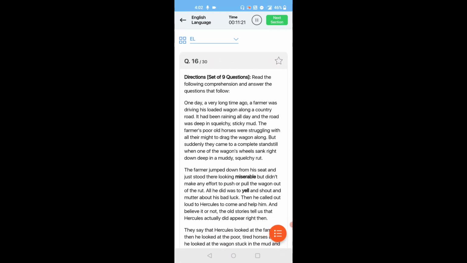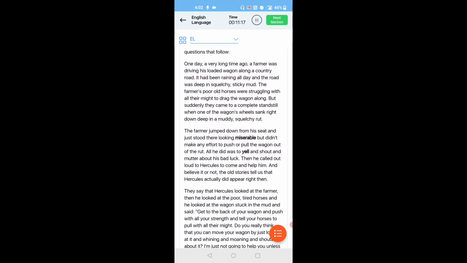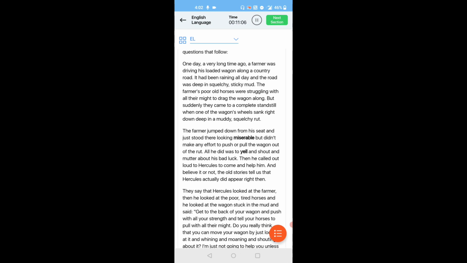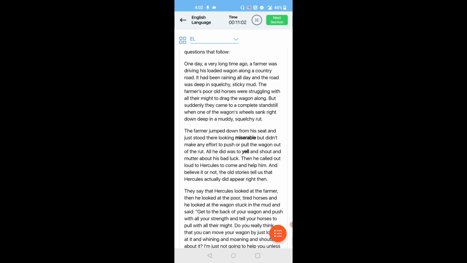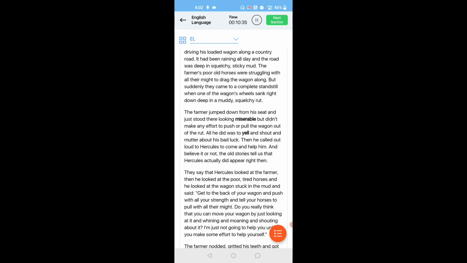Let's see from the first question onwards. One day, a very long time ago, a farmer was driving his loaded wagon along a country road. It had been raining all day and the road was deep in squelchy and sticky mud. The farmer's poor old horses were struggling with all their might to drag the wagon along. But suddenly they came to a complete standstill when one of the wagon's wheels sank deep in a muddy rut. The farmer jumped down from his seat and just stood there looking miserable, but did not make any effort to push or pull the wagon out of the rut. All he did was yell and shout and mutter about his bad luck.